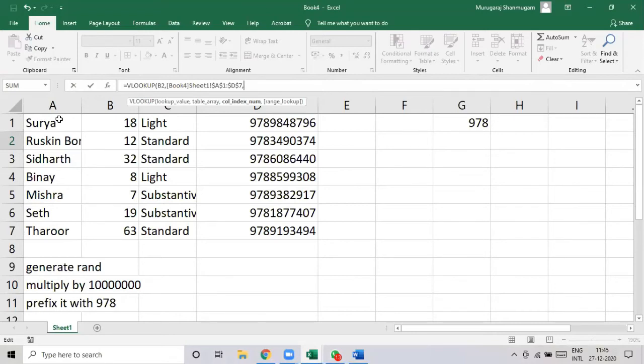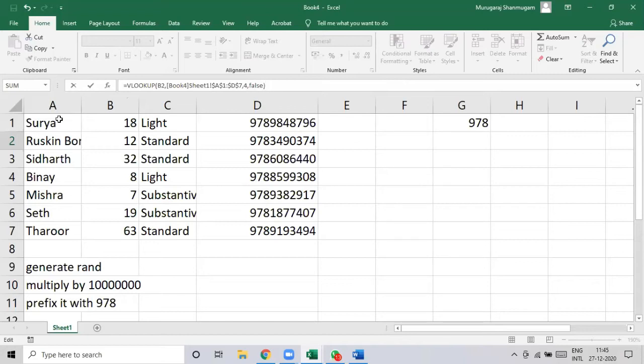So the Surya column becomes 1, the number of chapters 2, level of editing 3, and then D. So A, B, C, D. The fourth column has my needed data. Finally, we go with false. I'll explain what false refers to in a moment.